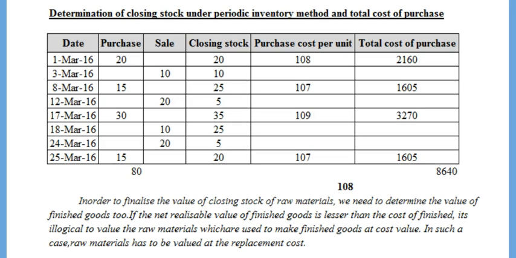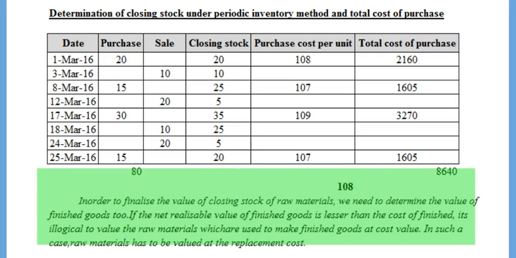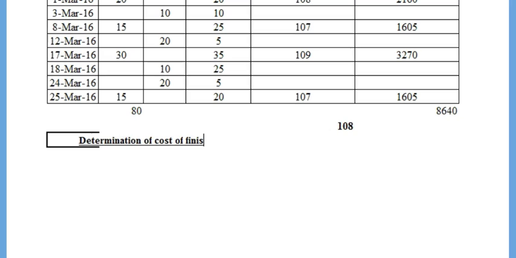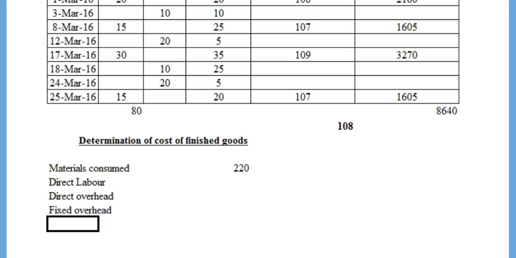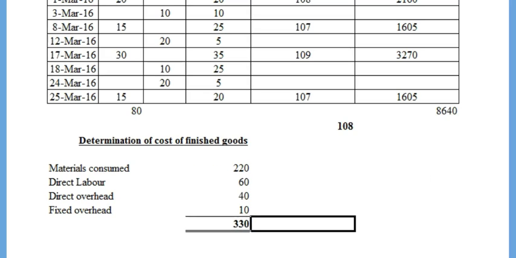In order to finalize the value of closing stock of raw materials, we need to determine the value of finished goods too. If the net realizable value of finished goods is lesser than the cost of finished goods, it's illogical to value the raw materials which are used to make finished goods at cost value. In such a case, raw materials has to be valued at the replacement cost. So let us now understand the cost of finished goods. Materials consumed is rupees 220, direct labor 60, direct overhead 40 and fixed overhead 10. This gives us a total cost of rupees 330.